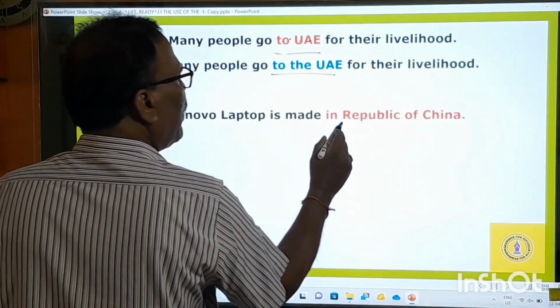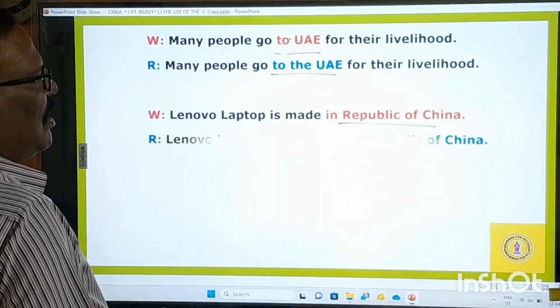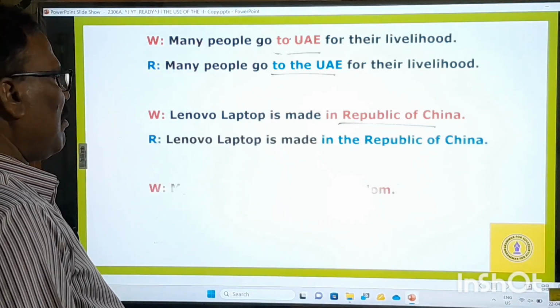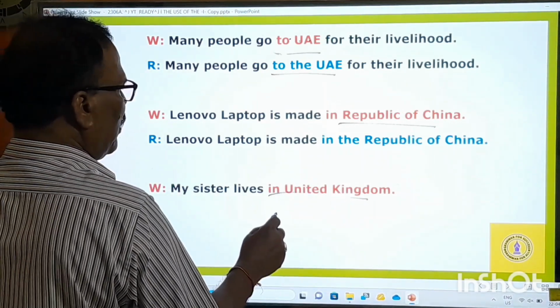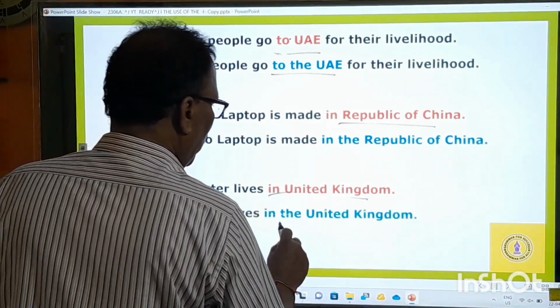Lenovo laptop is made in Republic of China. You cannot say that, it must be in the Republic of China. Similarly, my sister lives in United Kingdom. You have to say in the United Kingdom.